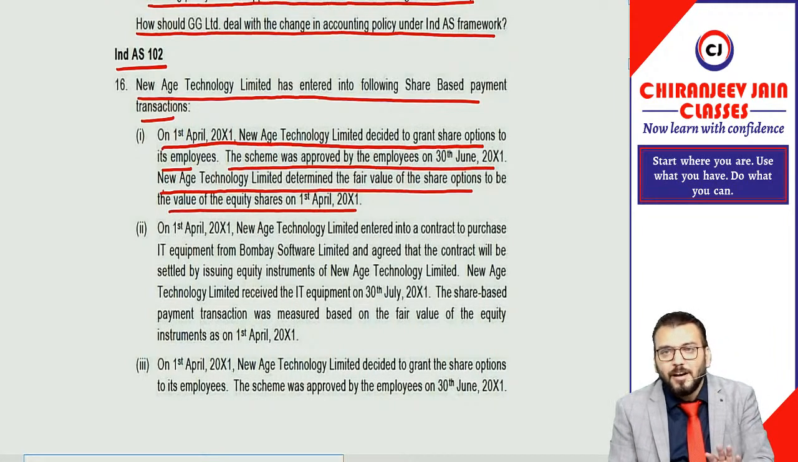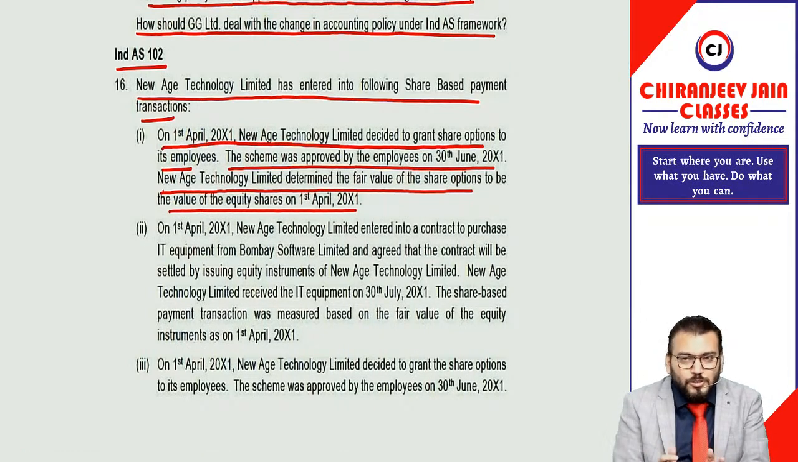So in this question they have asked grant date and the measurement date. Grant date is the date when both the parties approved the arrangement. Both the parties means the entity and the other party. And the measurement date is when the fair value of the grant, the fair value of the option, is measured.